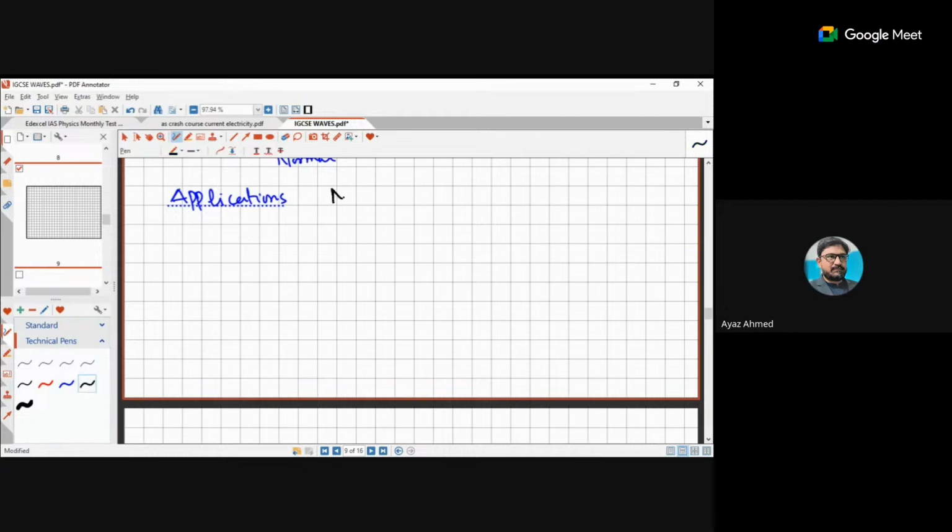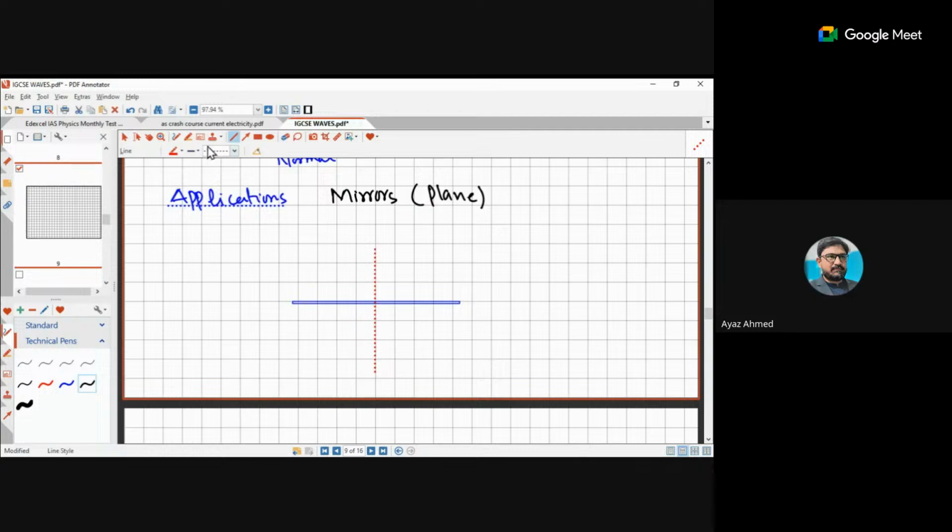In mirrors, we have plane mirrors in our syllabus, right? Not the curvature mirrors or the curved mirrors. So plane mirrors means if you have a surface like this one, behaving just like a mirror, then I will draw a normal on that surface where I'm going to incident the light ray. So let's say this is your normal to the surface.